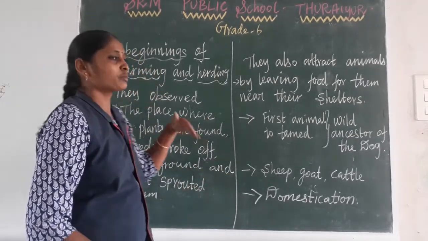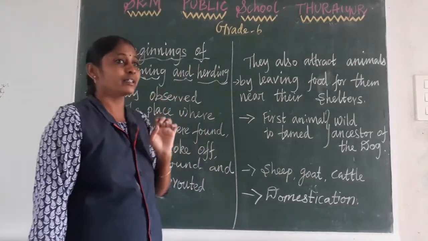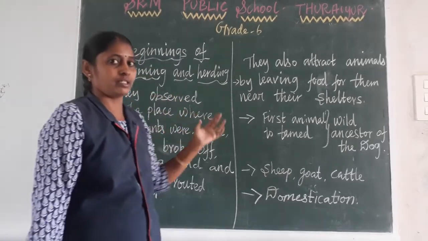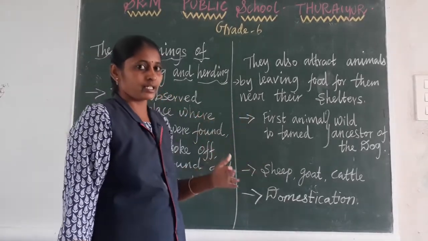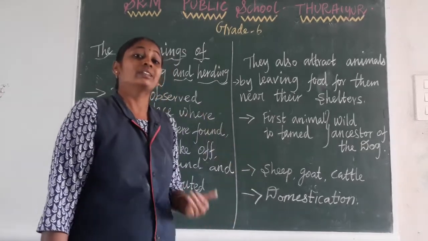Farming and agriculture are both the same. Next, herding. Herding means rearing animals. Just as they observed nature to understand farming, they started to observe the animals.